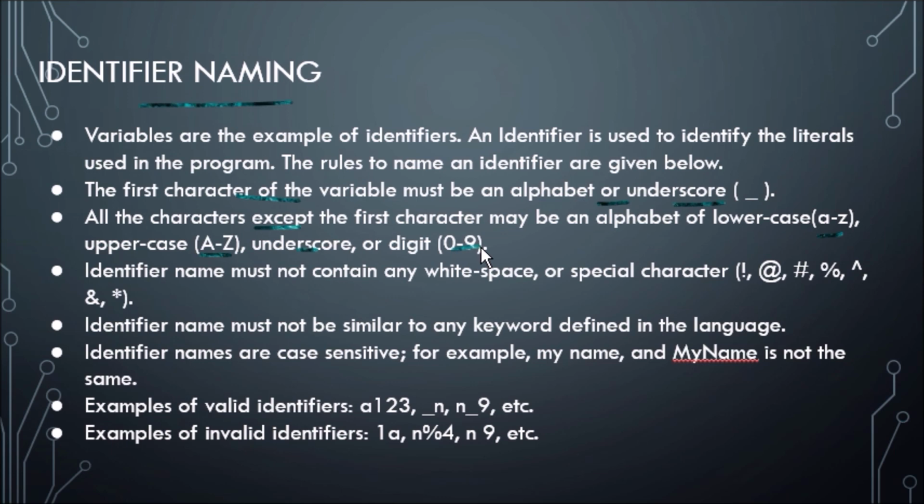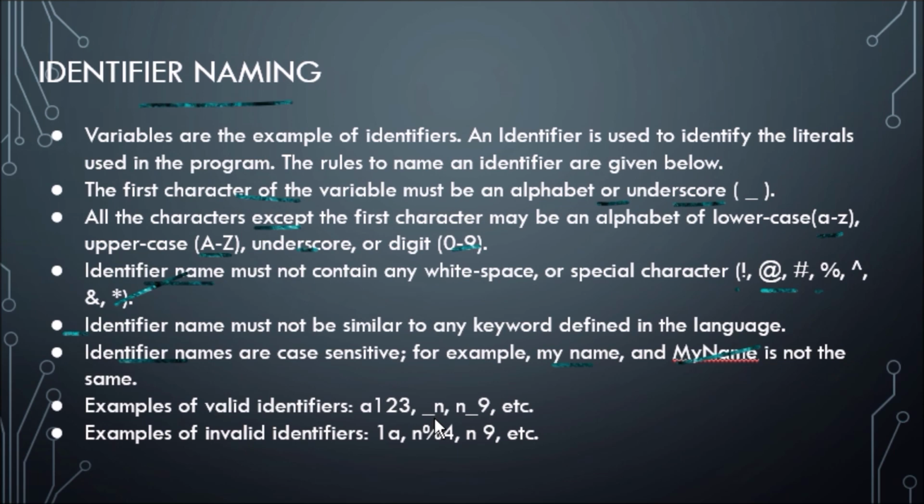Next rule, identifier names must not contain any white space or special characters like exclamation mark, at the rate sign, hashtag, percent sign, exponent sign, and asterisk, etc. Next rule, an identifier name must not be the same as any keyword defined in the language. We will discuss those later in this course. Next rule, identifier names are case sensitive. For example, myname and myName are not the same in Python's eyes.